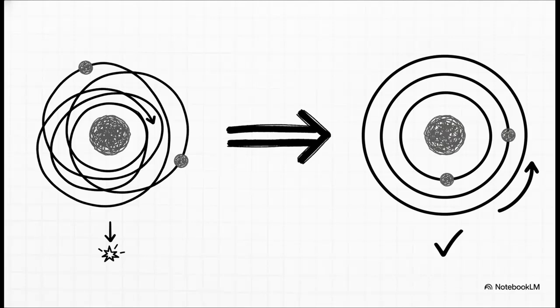So, in 1913, Niels Bohr swoops in and rescues Rutherford's model. He proposed that electrons are forced to obey quantum rules. They exist only in distinct, fixed, stationary states. They don't crash, they just instantly jump from one fixed orbit to another. This is huge because it finally explained the incredible chemical stability of elements. A carbon atom stays a carbon atom purely because of these rigid quantum rules.